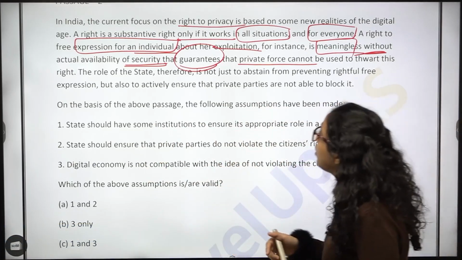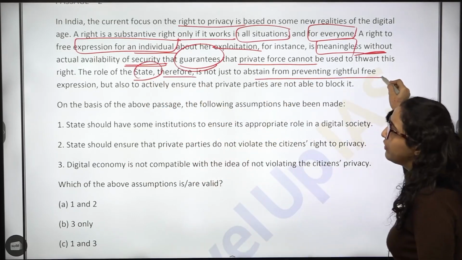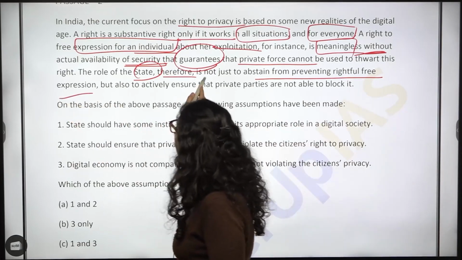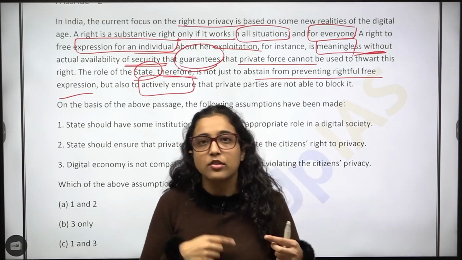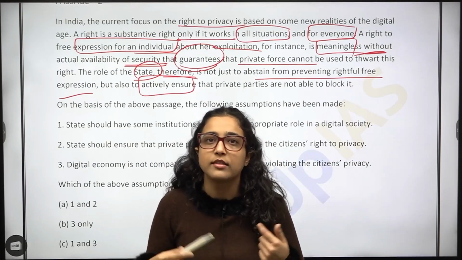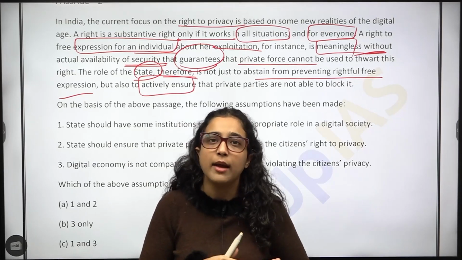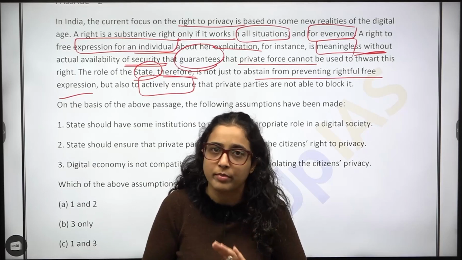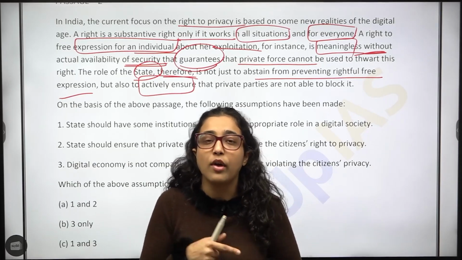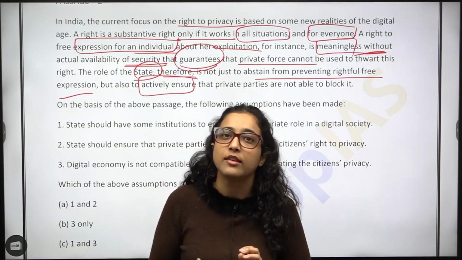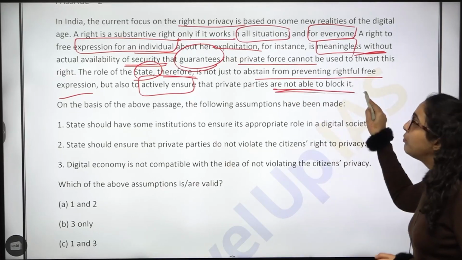Okay, then the role of state therefore is not just to abstain from preventing rightful free expression but also to actively ensure. स्टेट का रोल सिर्फ ये नहीं है कि somebody is expressing that yes this is my right that has been violated, आप उनको वो प्लेटफॉर्म दो कि वो एक्सप्रेस कर पाए, बट along with that रोल ये भी है कि अगर कुछ हुआ है तो एक्टिवली इंश्योर करें दैट एक्शन हैज बीन टेकन फॉर दैट पर्सन. ठीक है, प्राइवेट पार्टीज आर नॉट एबल टू ब्लॉक इट.